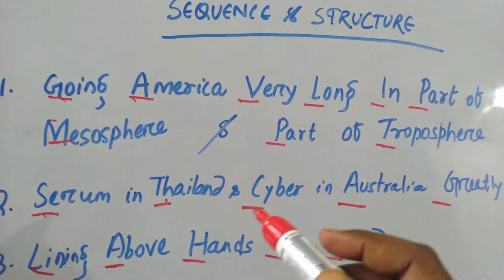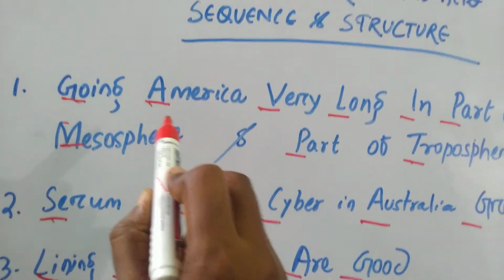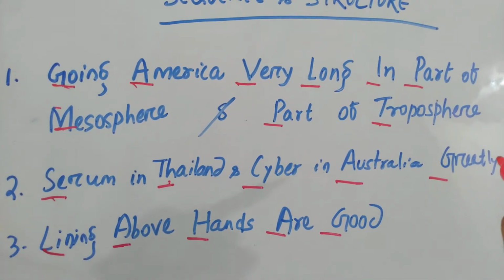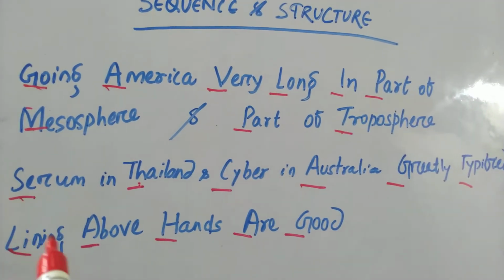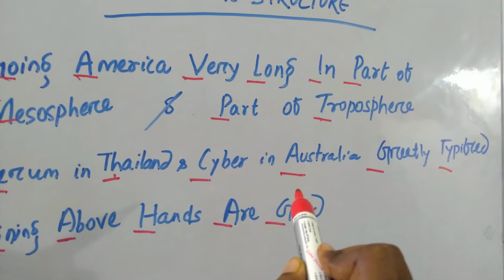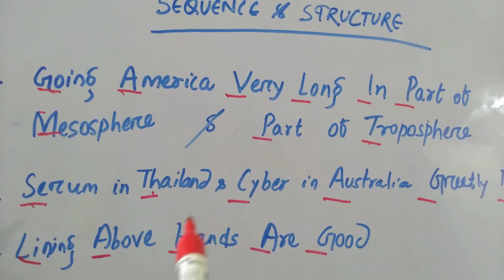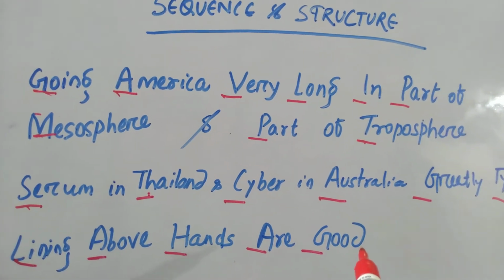So I'm going to repeat again. Going America very long in part of mesosphere and part of troposphere. The second one, serum in Thailand and cyber in Australia, greatly typified. The third one, lining above hands are good.